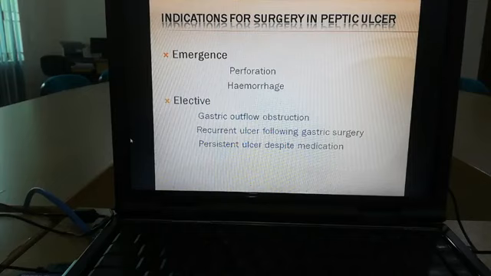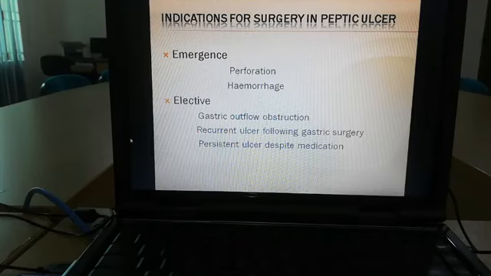go for surgery urgently. And some elective indications, like, as I said earlier, gastric outlet obstruction, the most common complication. If there is gastric outlet obstruction, then we have to go for surgery. Next one is recurrent ulceration following gastric surgery. If a patient develops a recurrent ulcer following any kind of gastric surgery, then you have to go for surgical treatment of peptic ulcer disease.